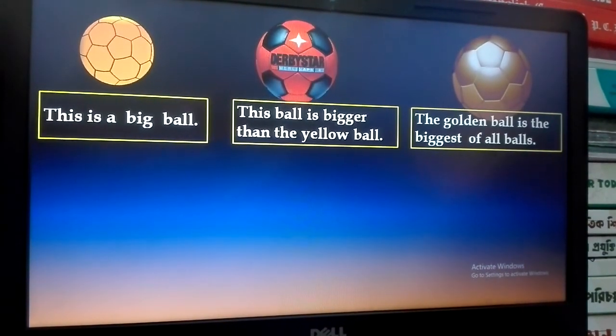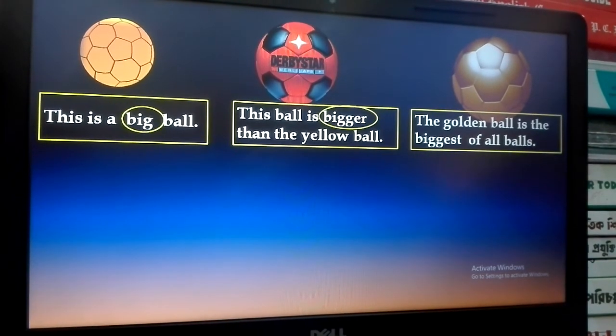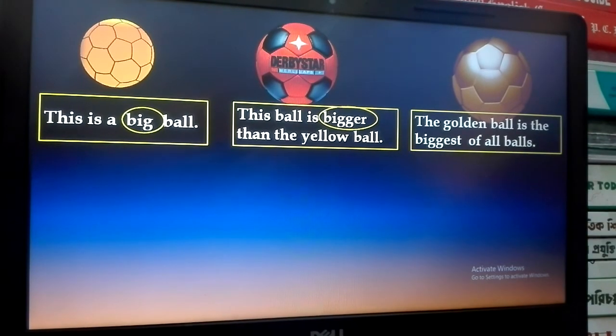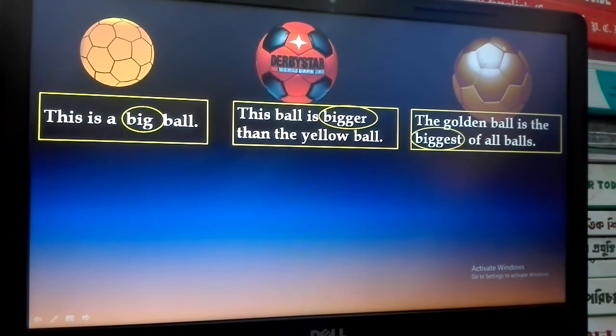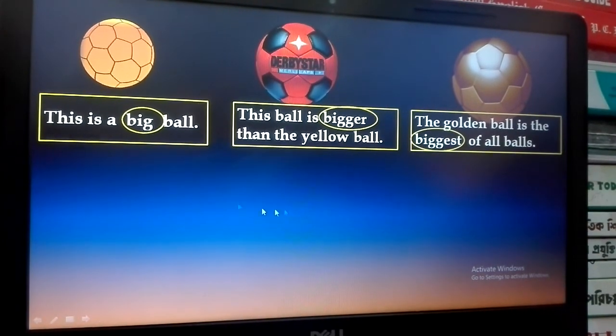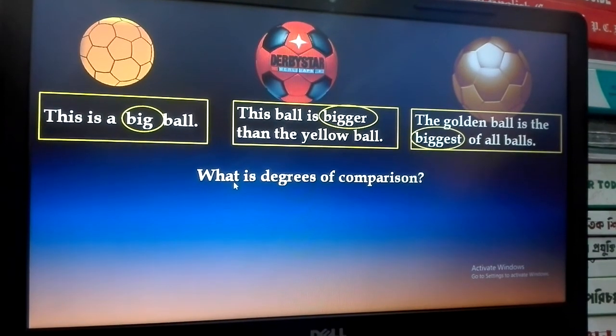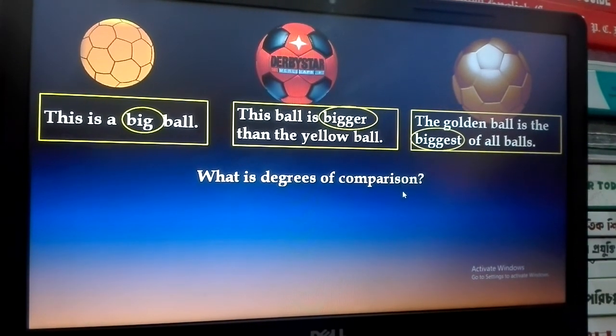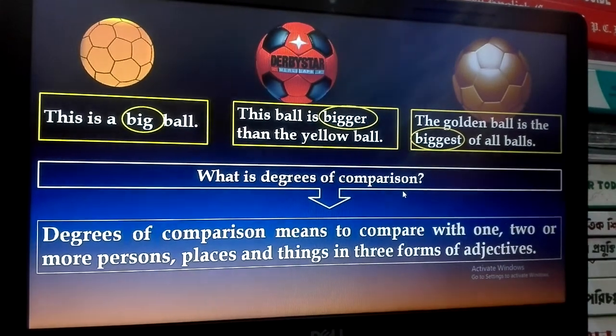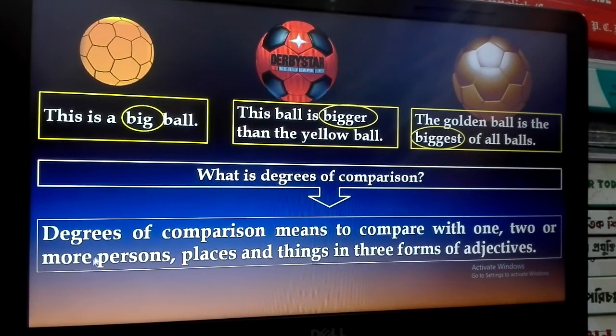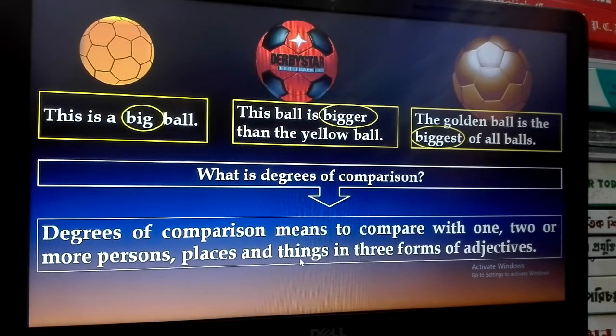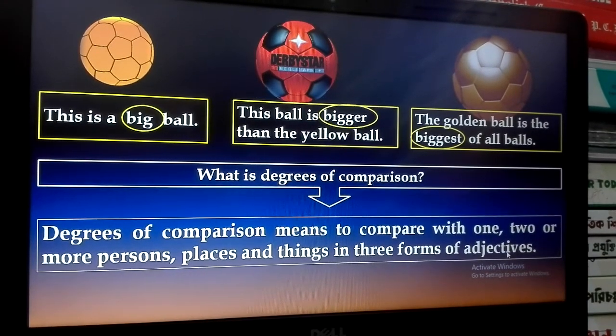This is a big ball. This ball is bigger than the yellow balls and the golden ball is the biggest of all balls. Here are three forms of adjectives. So what is degrees of comparison? Degrees of comparison means to compare one, two or more persons, places and things in three forms of adjectives.